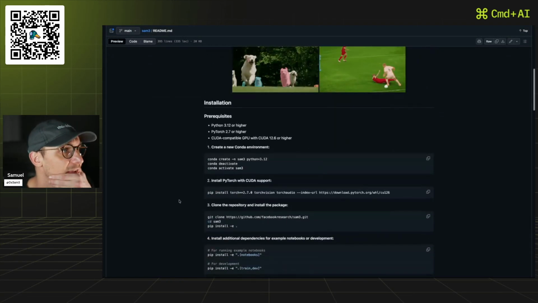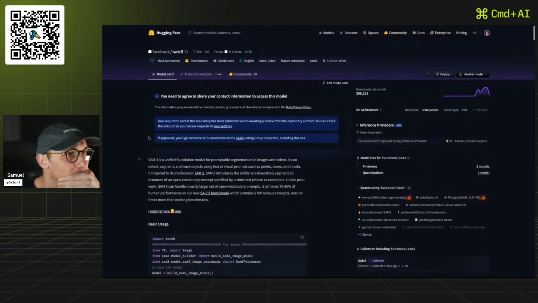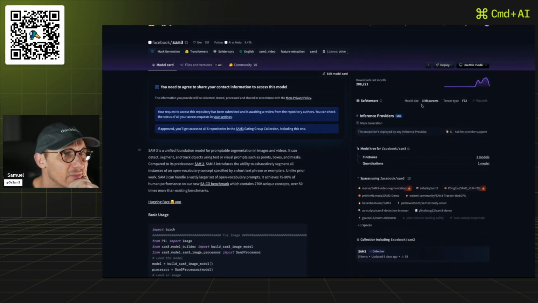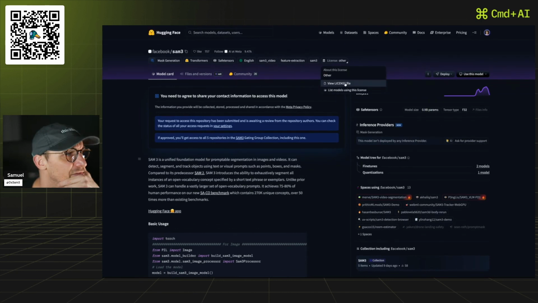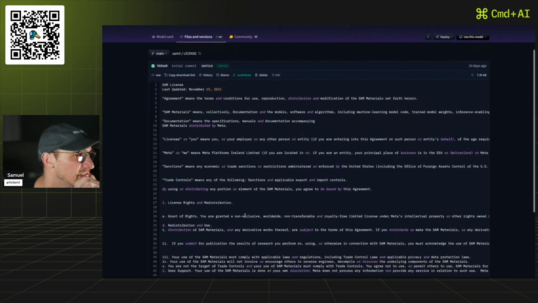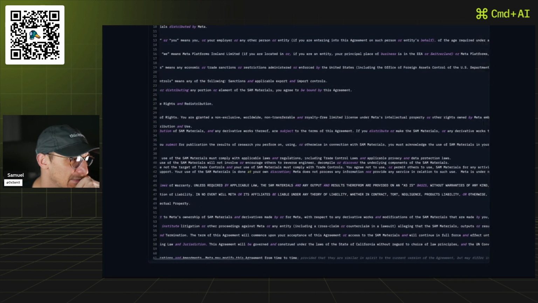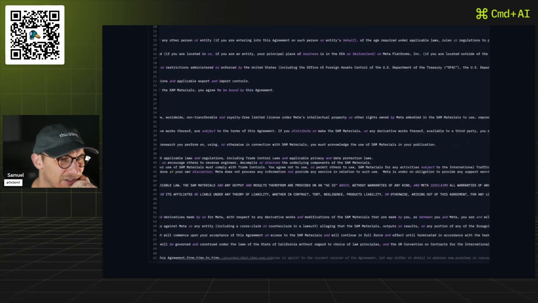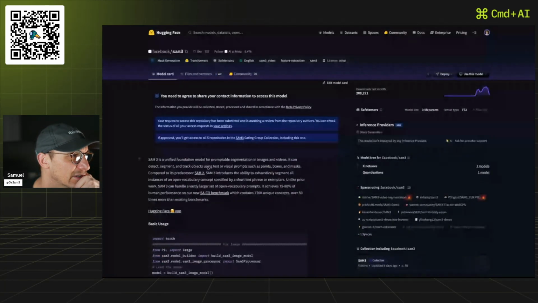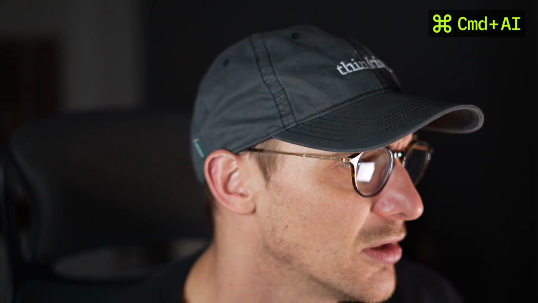I wonder, can we see how big the model is? 0.9 billion. So what's that? That's 900,000. View license. Let's have a look here. Oh gosh. Unless required, SAM materials and any output results are provided as is. You'll have to have a look at this to see if it fits your use case. I'll try and update you on that as I can. Either way, SAM 3, it's a new one. I'll update you when I know a little bit more about that.